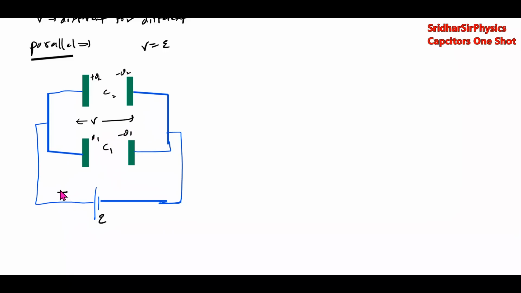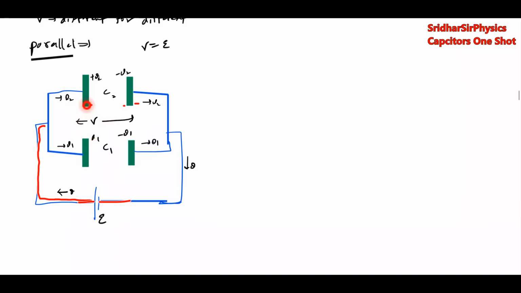सो यहाँ जो चार्ज फ्लो हो रहा है, Q1, Q2, Q2, Q1, same Q. So the battery, the charge from here will go. It will break up into Q1, Q2 based on the capacitance. Then here plus Q2 will become minus Q2. From here plus Q2 will come like this. Here Q1 minus Q1. From here plus Q1, Q2 will get added up, we will get Q. How much charge will leave the positive terminal, that much should enter the negative terminal.